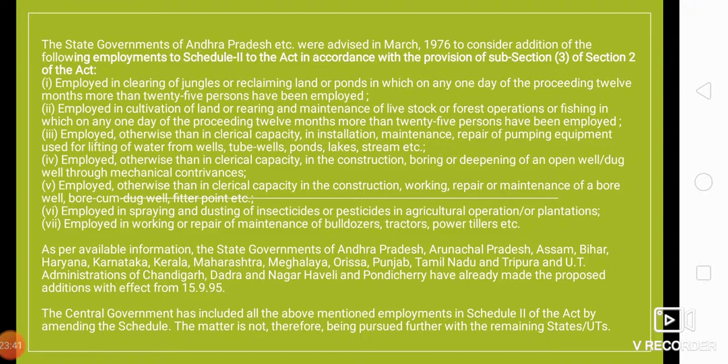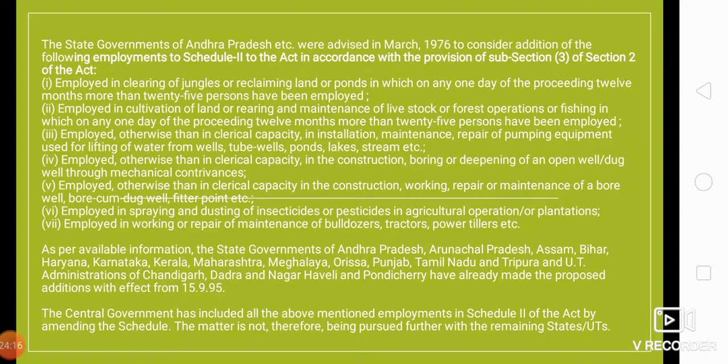Employed in cultivation of land or rearing and maintenance of livestock, of forest operations, or fishing, in which on any one day of the preceding 12 months more than 25 persons have been employed, right? It is not proceeding, it is preceding 12 months. It means there should be a period of at least 12 months where people have been working, and the group of people working there should be a minimum of 25 persons.